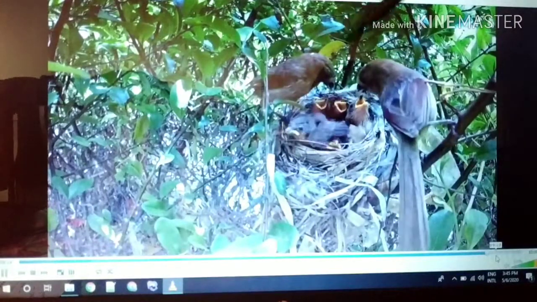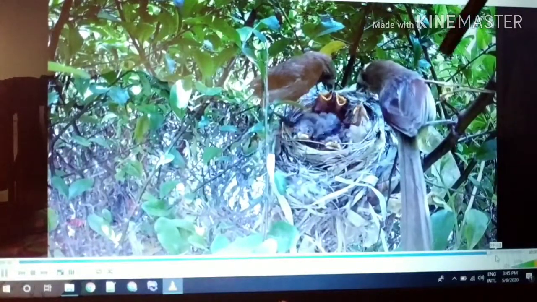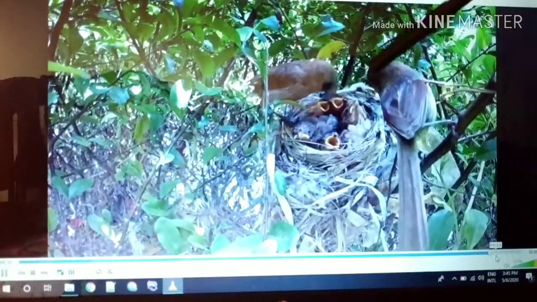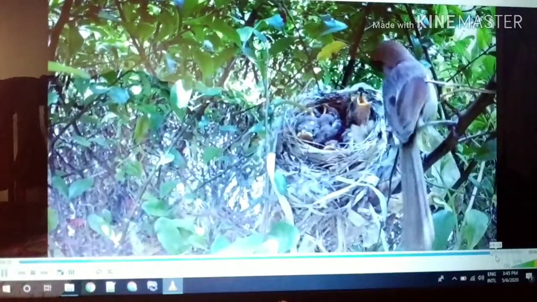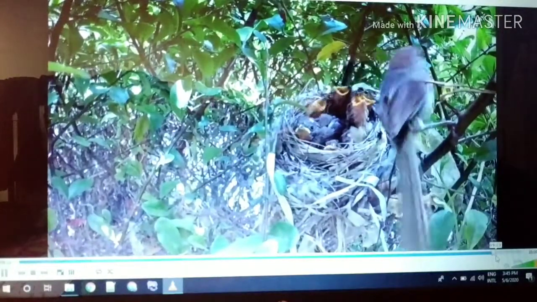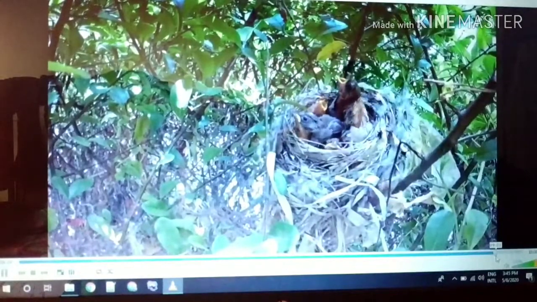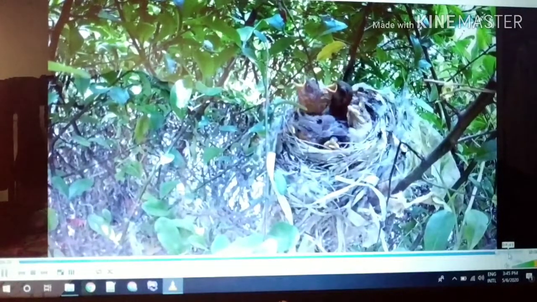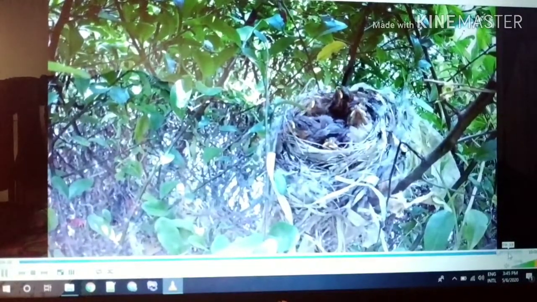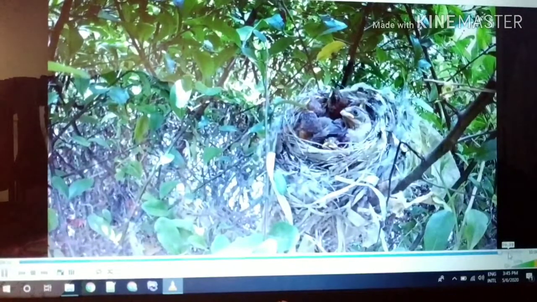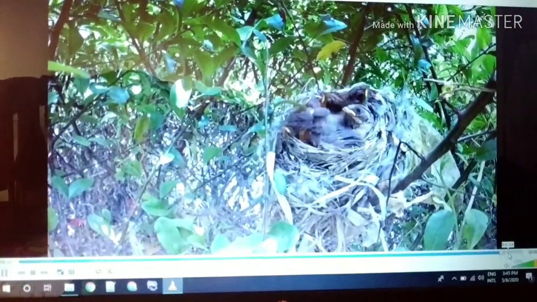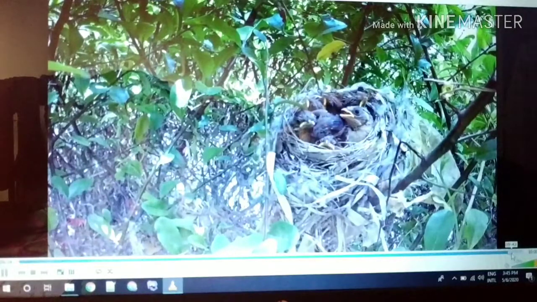Look here, there are two birds, the father bird and the mother bird. They look after the babies. They are taking care of the babies. That's why the babies become bigger and learn how to fly. And after some days, they will leave their nest.